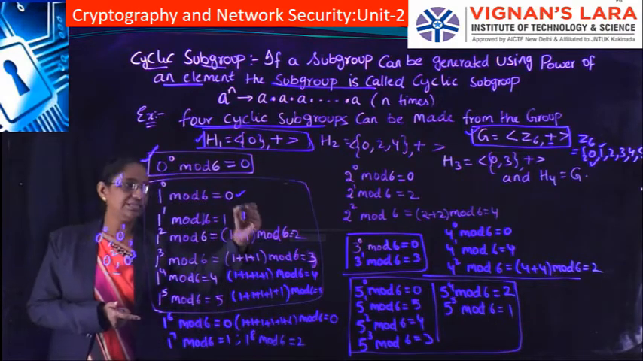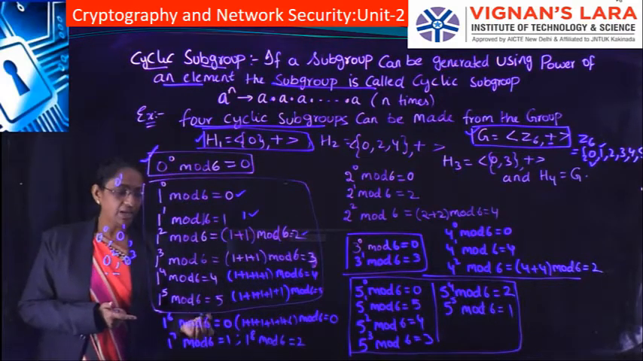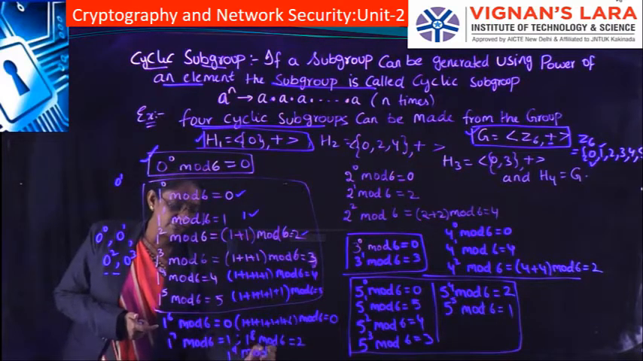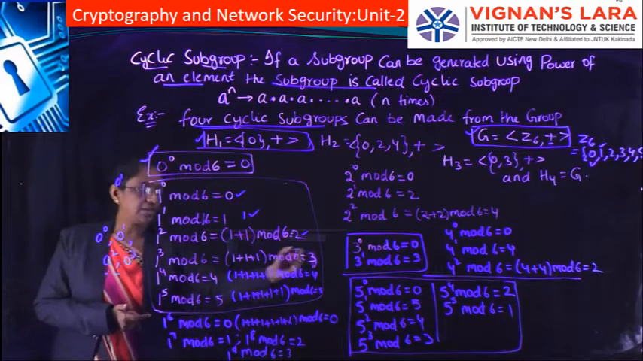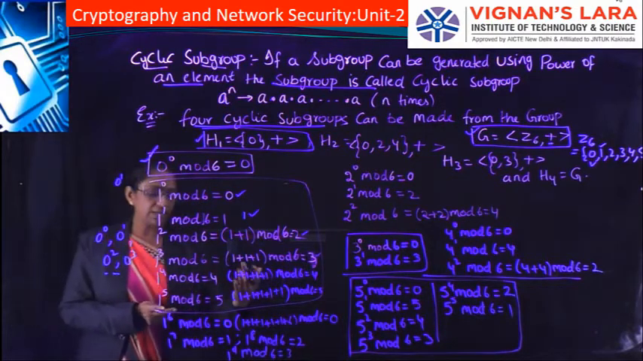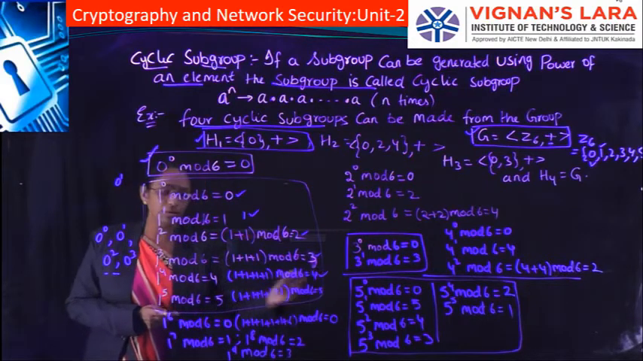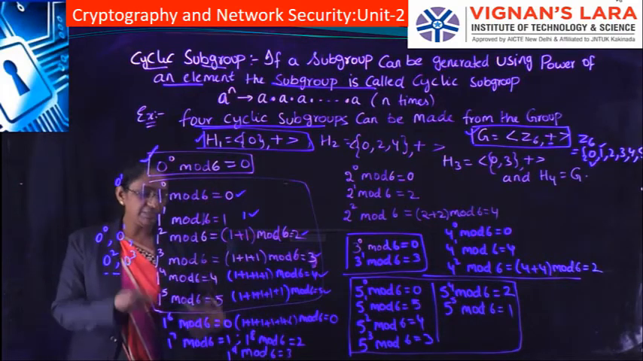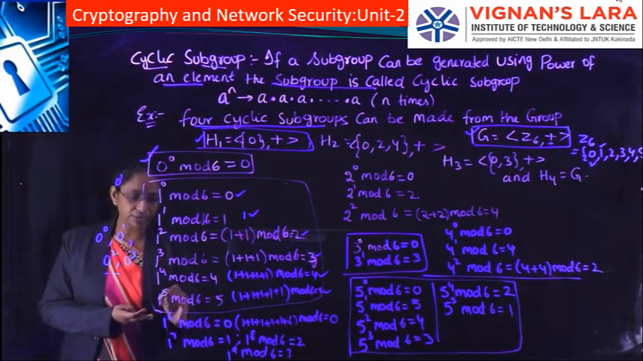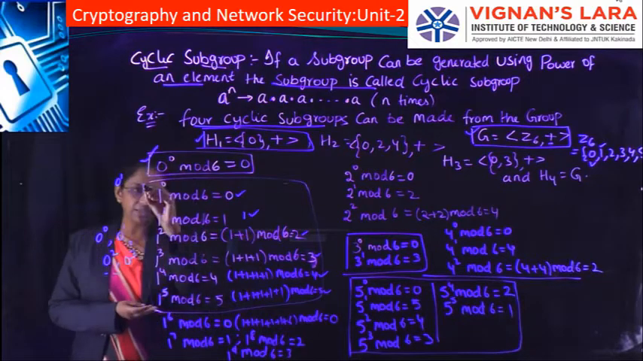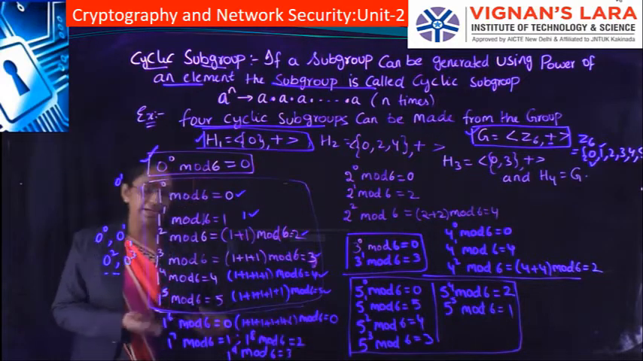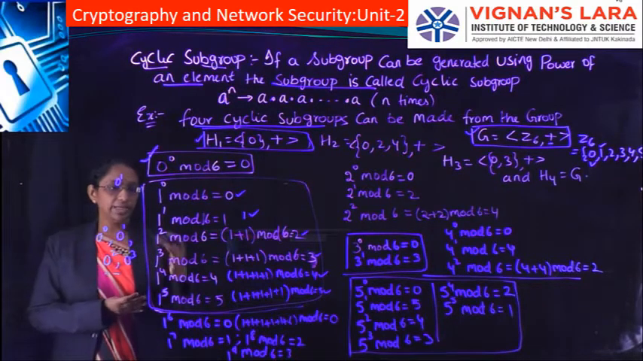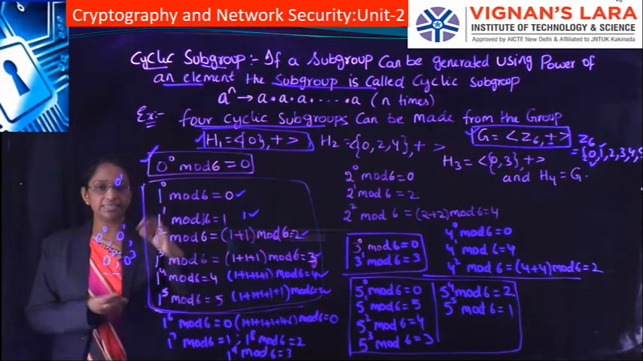If you see this, the elements are repeating here. Similarly 1 to the power of 9 mod 6 gives 3, so the elements are repeating. 1 to the power of 10 mod 6 gives 4, and 1 to the power of 11 mod 6 gives 5. In this way the elements are repeating. After 1 to the power of 5 mod 6, the elements are repeating. That means it is forming a cyclic subgroup, which is why we consider this one as a cyclic subgroup.